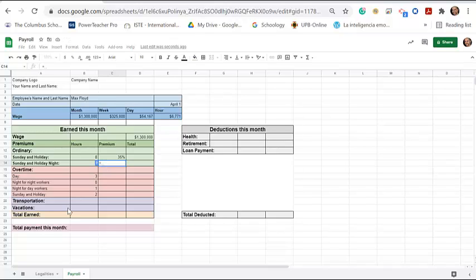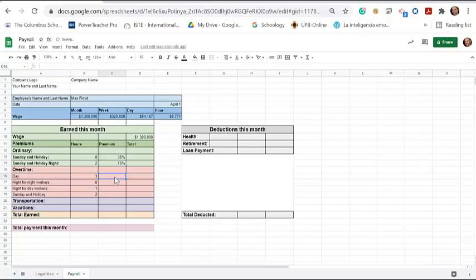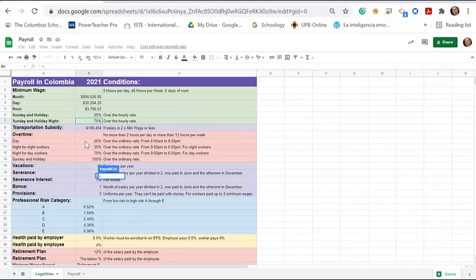Now we go to Sunday and holiday night. Then click equals. And let's go find it. Sunday and holiday night is right here, 75%. Click there, hit enter. Now let's go here to overtime. Day overtime equals. We go to legalities. Day overtime is this one here. So you click there, hit enter.